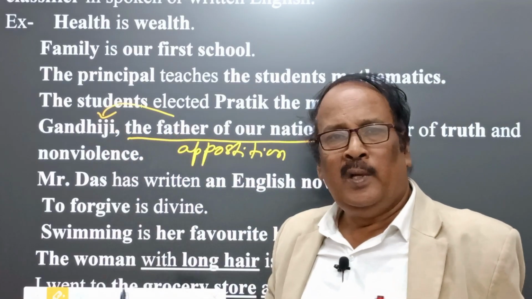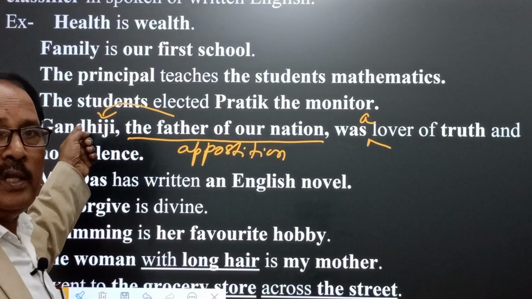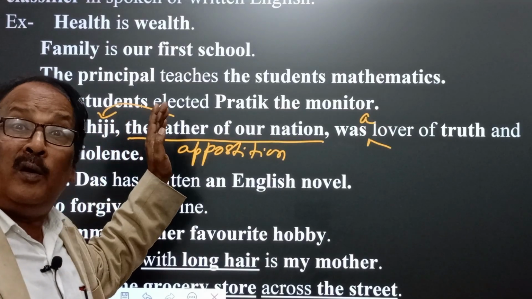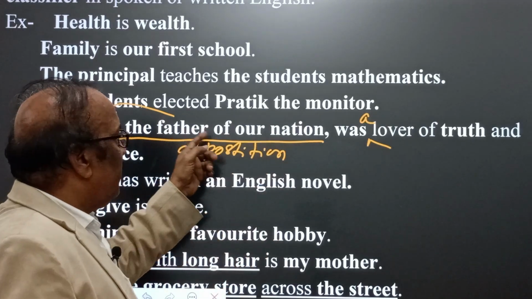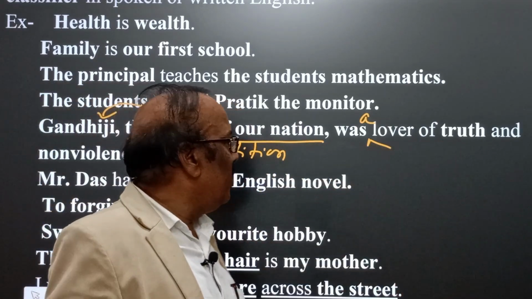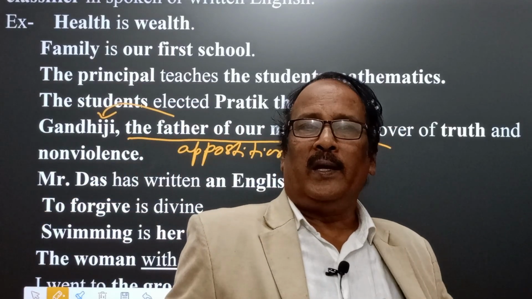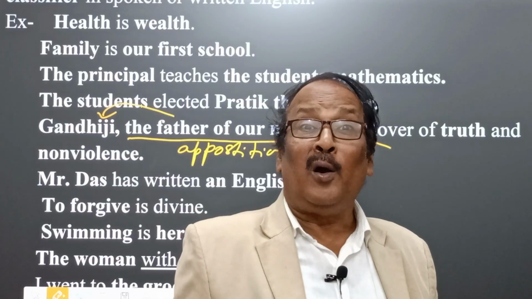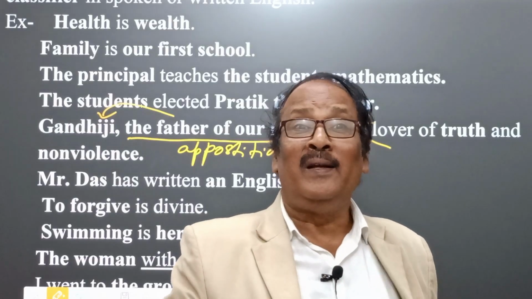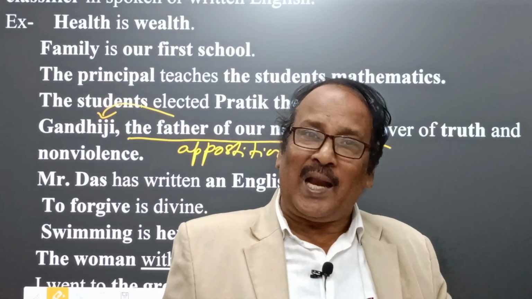The father of the nation is the opposition, and it has been used to indicate Gandhiji. It means none other than Gandhiji, the father. So the father of the nation was a lover of truth and non-violence. As we know, Gandhiji became famous for his power of truth and non-violence, and also another very interesting factor, that is detachment, which is the opposite of attachment.